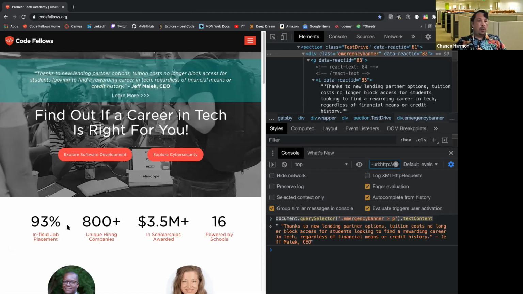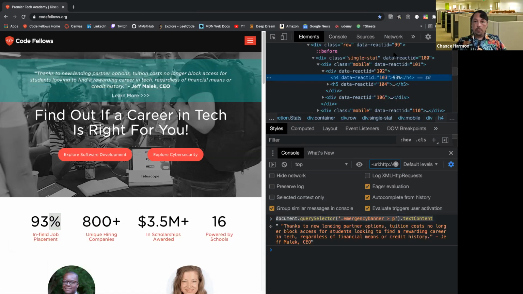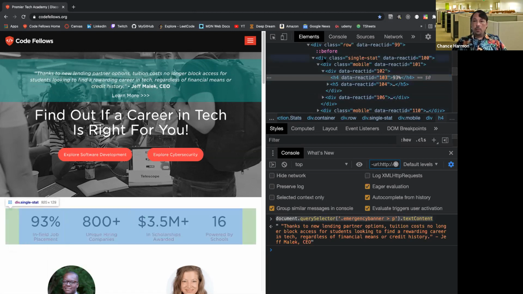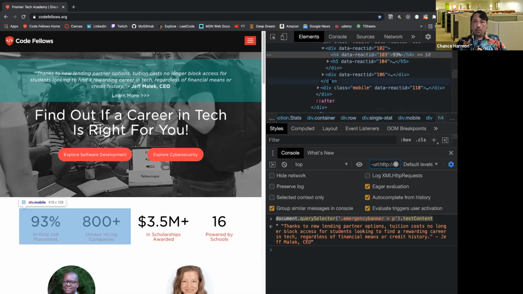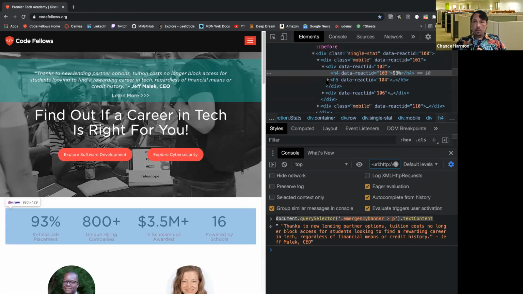Small goals. So let's go inspect this first one. All right, I can see 93% here. That's great. It's, however, completely separate from its other tag here, and it's not tied to this. What do we notice here? First, we have a class of single stat. Cool. Go into mobile, and it's got H4s. All right. But then this class hovers the whole thing.